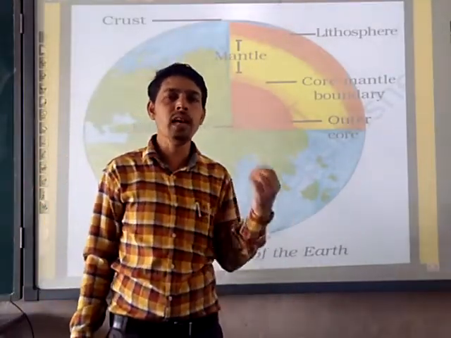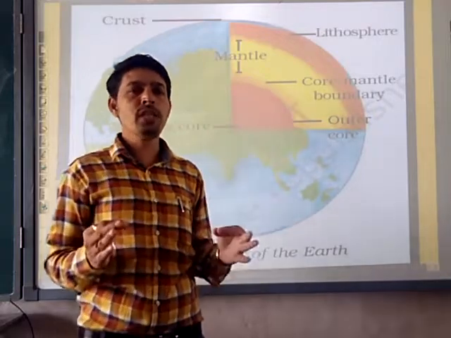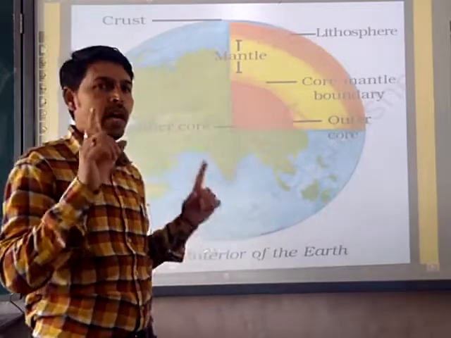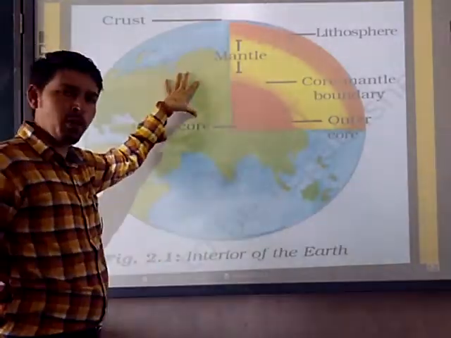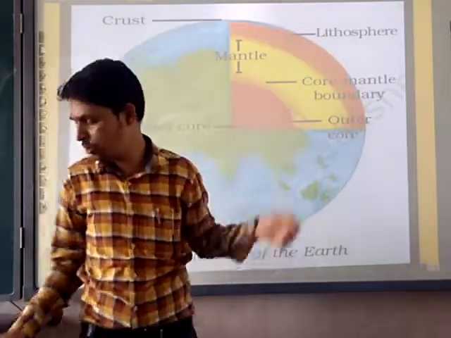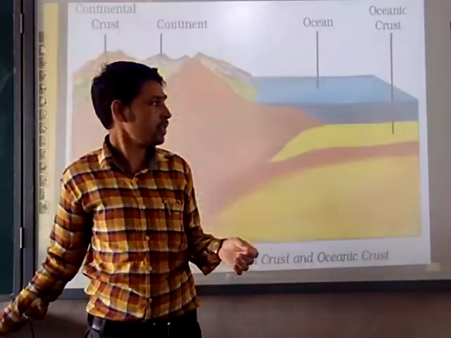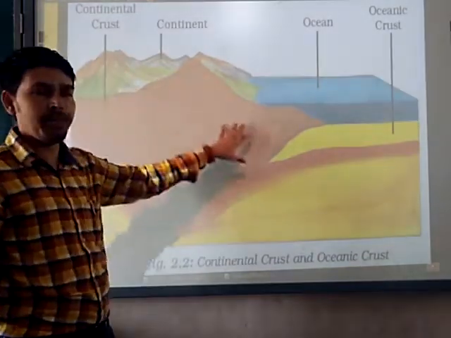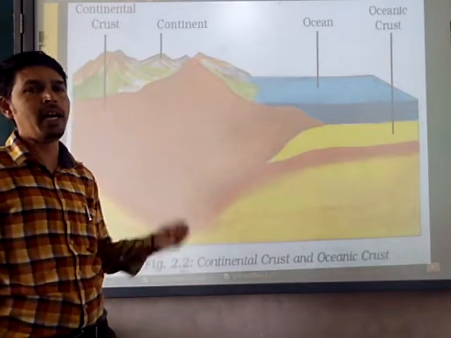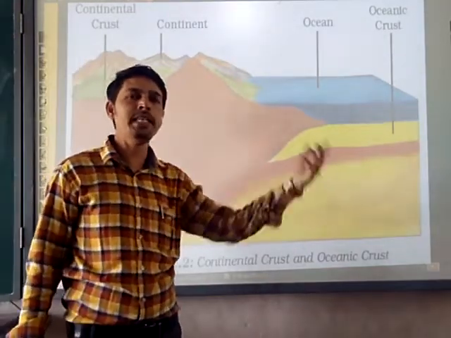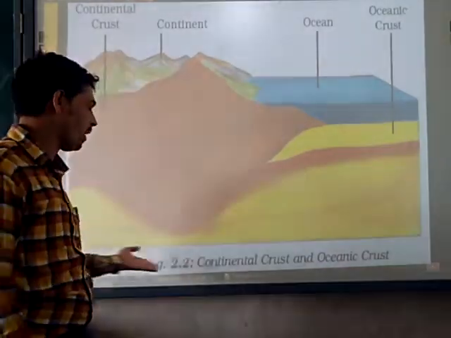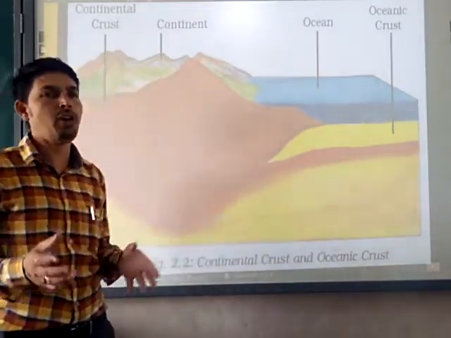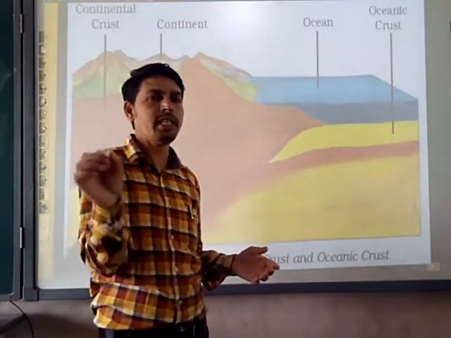Moving further, lastly I want to tell everyone that the overview is very important. You have to note it down and after noting that, you have to draw this diagram. Another diagram which I have shown to you, this one, you also have to draw in your notebook and prepare well, because in the examination any diagram can be asked for 5 marks. Draw and label the interior of the earth, or draw and label the diagram of continental crust and the oceanic crust. After that, MCQs I already stated to you, whatever the MCQs are, you have to frame.